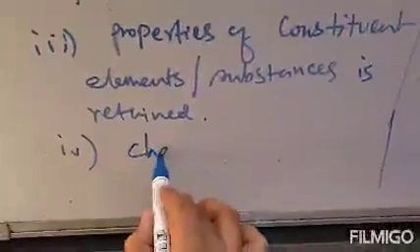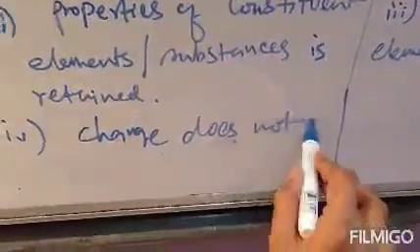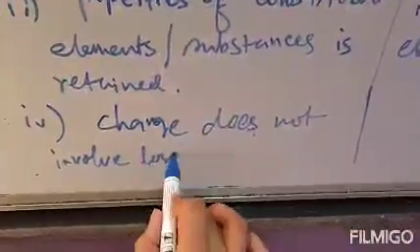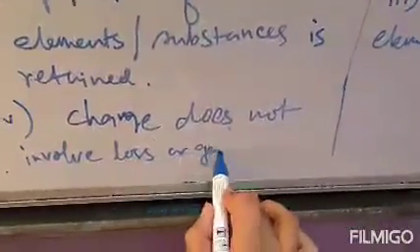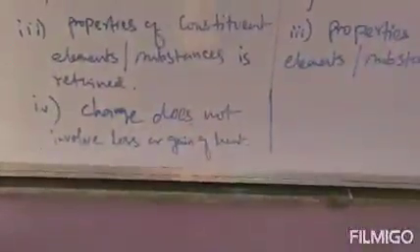So in physical change we will write: change does not involve loss or gain of heat.